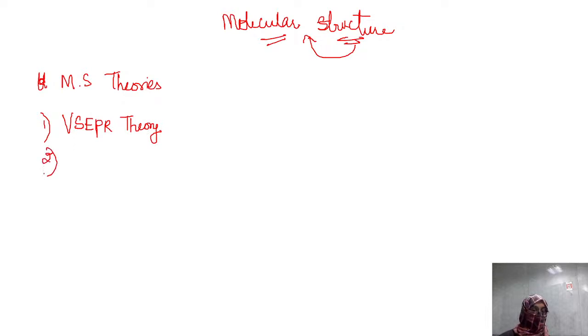This is the most common, easy, most important question for your exam. So the first theory is VSEPR theory. Second is VBT, that is valence bond theory. T here refers to theory. The last is molecular orbital theory, right?